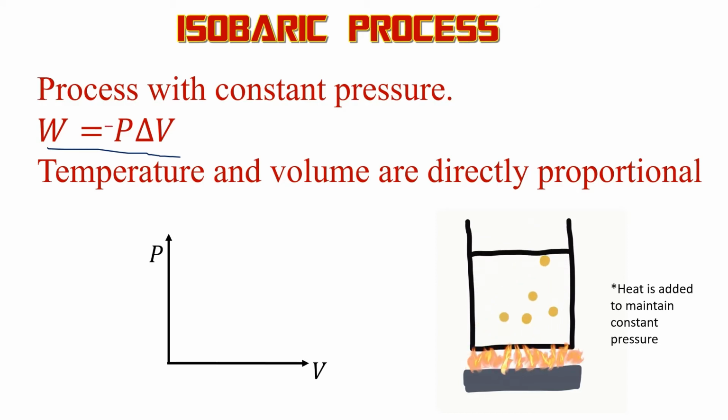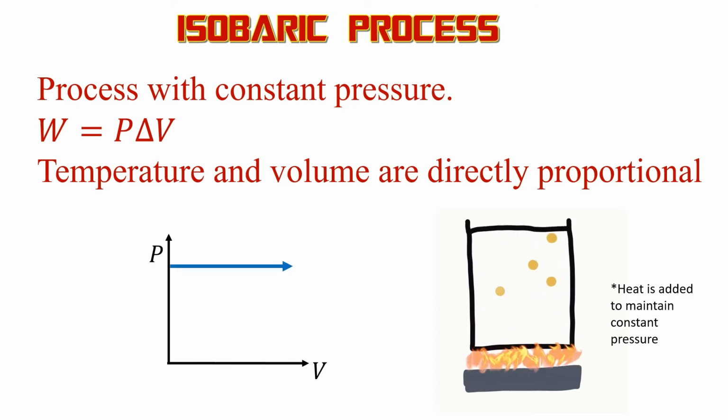And that's because the pressure is going to be constant. In this case, you have temperature and volume being directly proportional. And it's pretty easy to know what the graph is going to look like here. This graph is just a horizontal line because the pressure is going to be constant.